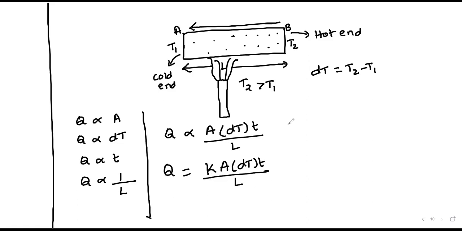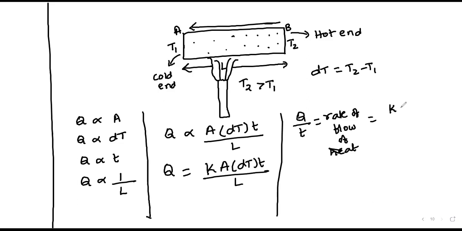Or else we can write Q by t, which we call the rate of flow of heat. Rate of flow of heat is given as K A dT by L, where K is called the coefficient of thermal conductivity.